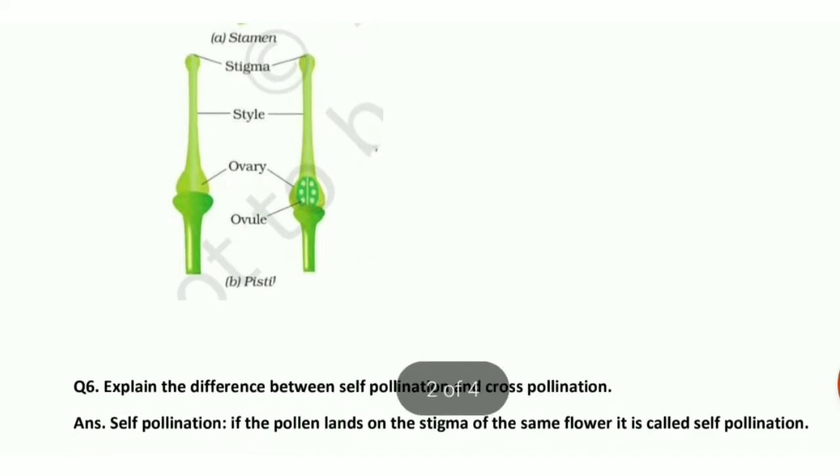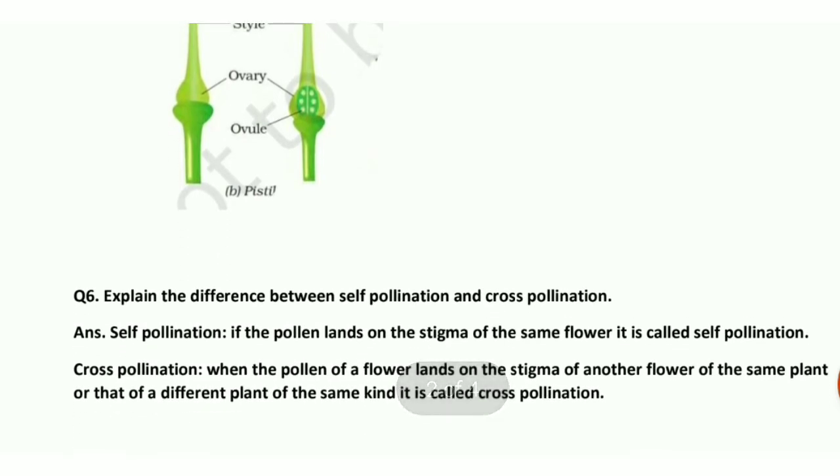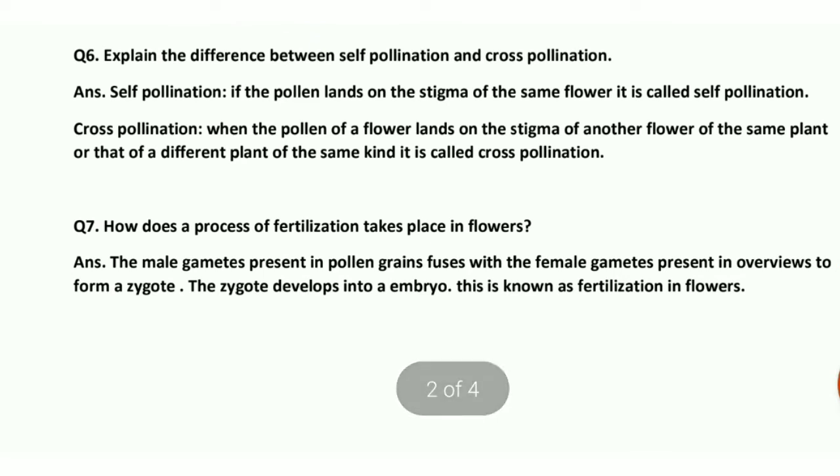Okay. Next question is question number 6. Explain the difference between self-pollination and cross-pollination. Now what is self-pollination? Suppose there is a flower where both the sexes are present, male germ cells as well as female germ cells, meaning stamen and pistil are there in the same flower. If the pollination occurs in the same flower, that is known as self-pollination.